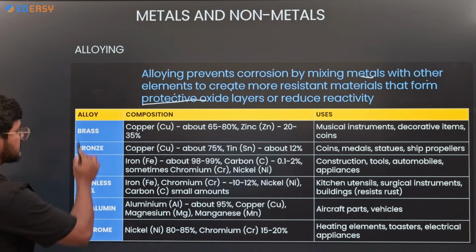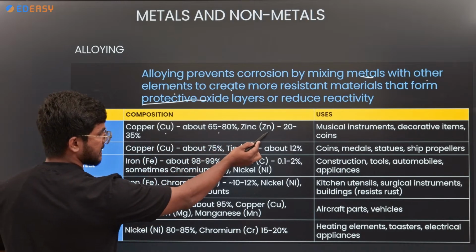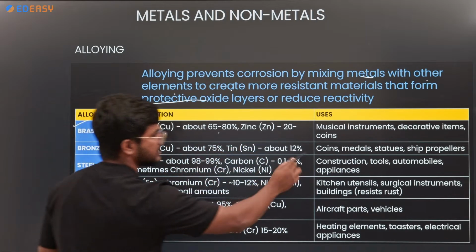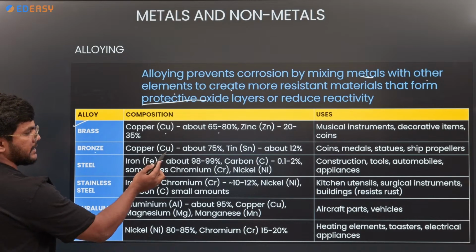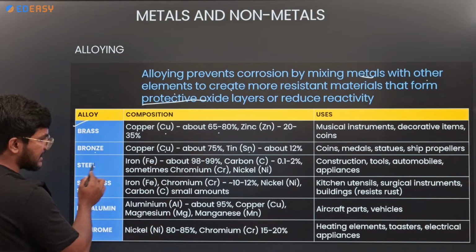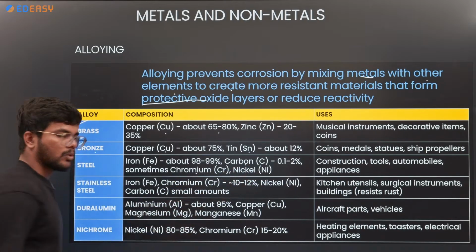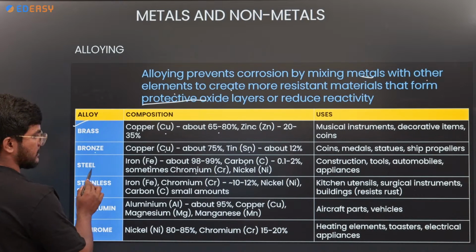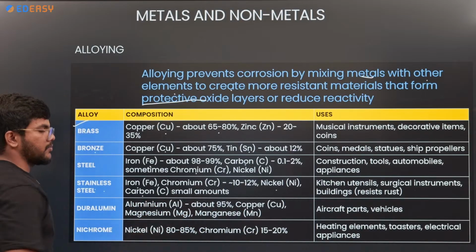The first alloy is brass, which contains copper 65 to 80%, zinc 20 to 35%. So it is a mixture of copper and zinc. It is used in musical instruments, decorative items, and coins. Bronze contains copper and tin. Steel contains iron, carbon and some other metals like chromium and nickel. Stainless steel contains iron, chromium, nickel, carbon and a small amount of other elements.